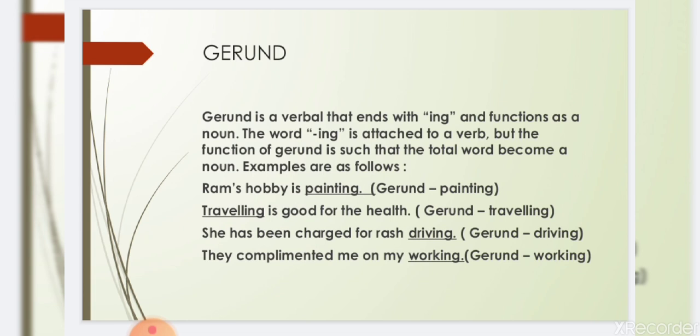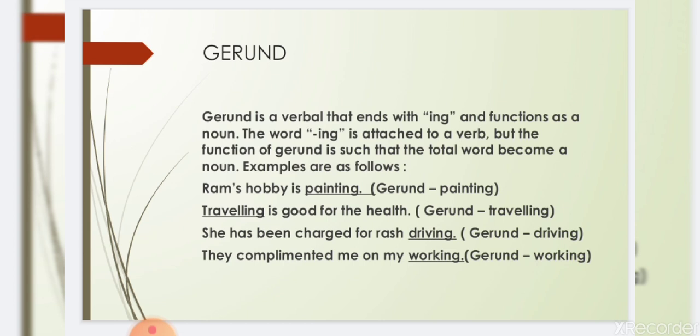Now some of the examples are as follows. Ram's hobby is painting. Here gerund is painting. Here please look at the word painting. Here it is working as a noun, not as a verb. Traveling is good for the health. Once again, here gerund is traveling and it is acting as a noun.